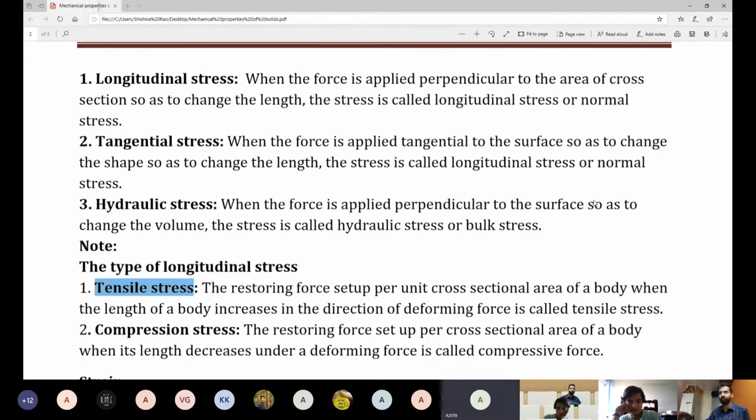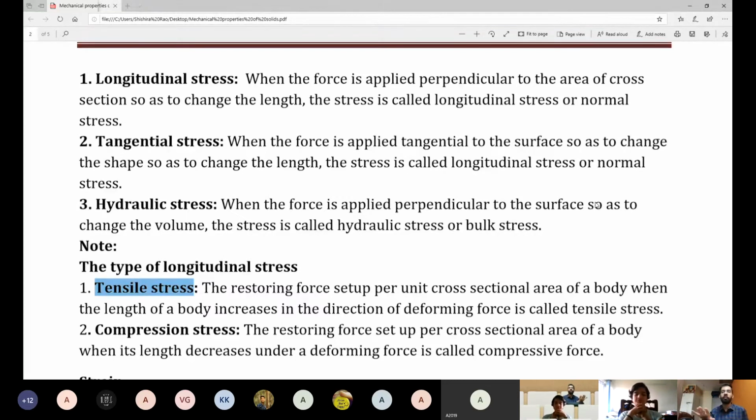Sir, it is the ratio of the change in dimension of the body to the original dimension. Yes, correct. It is the ratio of change in dimension to original dimension. So suppose the length has changed: the ratio of change in length to original length. Suppose volume changes: ratio of change in volume to original volume. If area, that is slightly different. That ratio is known as strain.